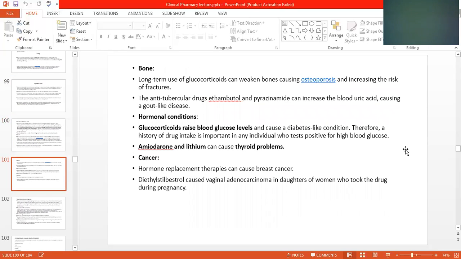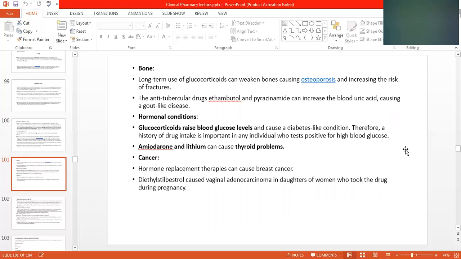Bone: some drugs affect the bone. Long-term use of glucocorticoids can weaken bones, causing osteoporosis and increasing the risk of fracture. That means if you are using corticoids, meaning steroids, they can cause osteoporosis and weaken the bone.